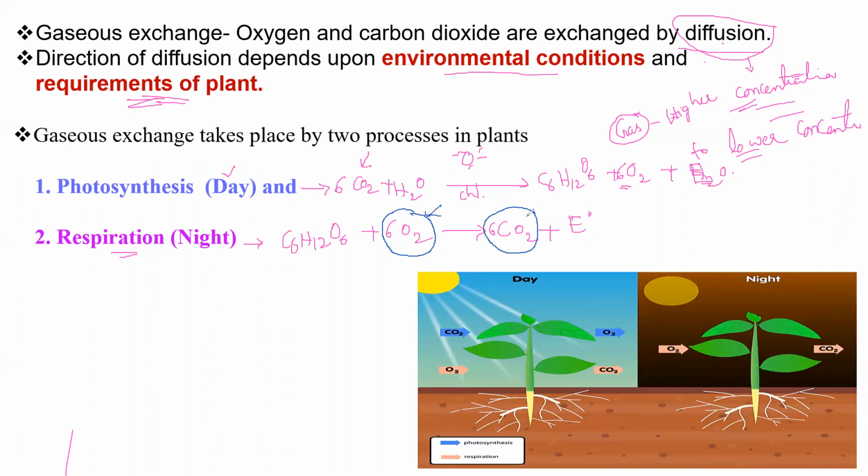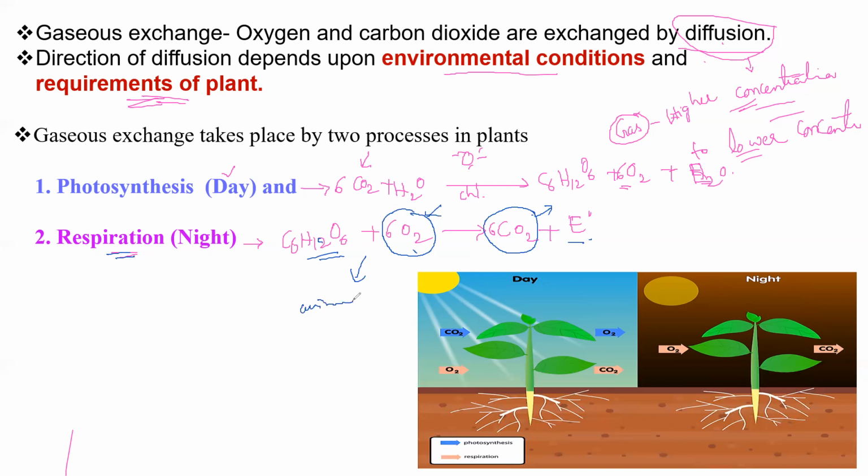At night, respiration takes place because there is no sunlight to get energy. To fulfill the energy need, glucose is broken down in presence of oxygen to release energy. Along with that, carbon dioxide gas is released. This is the same as in animals, how animals respire in the same manner.